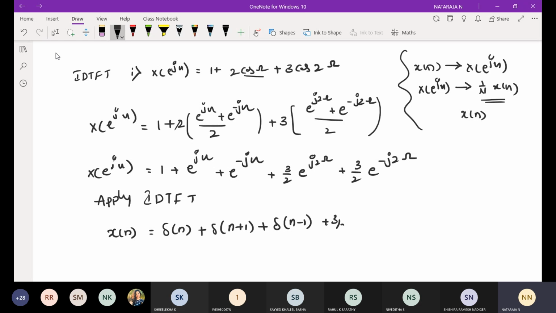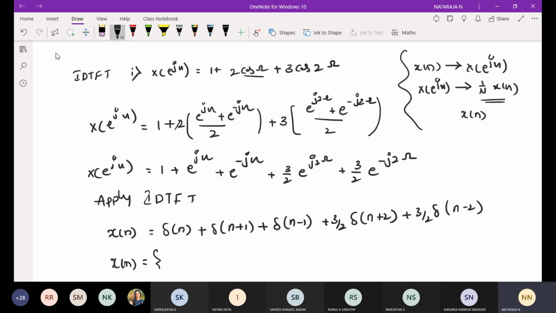Then plus 3 by 2. Here we have e power j 2 omega, that I can represent as n plus 2. If it is 3, n plus 3. If it is 1, n plus 1. Like that. Then for 3 by 2 delta of n minus 2 I am going to get. If it is minus, it will be n minus 2. If it is plus, it will be n plus 2. Then for this I need to write the sequence.